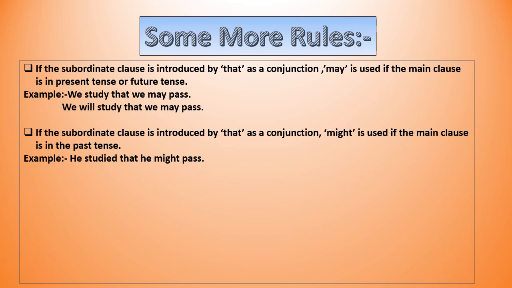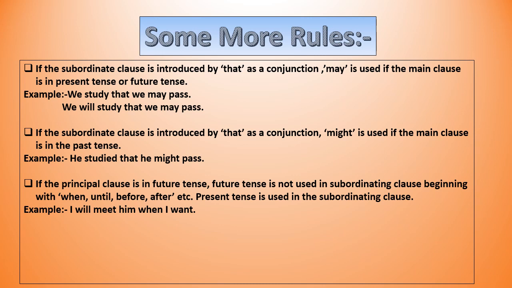Rule number 2. If the subordinate clause is introduced by "that" as a conjunction, "might" is used if the main clause is in the past tense. Example, he studied that he might pass. So you have seen that when we use "that" as a conjunction, we use "might" in the subordinate clause as the main clause is having past tense.